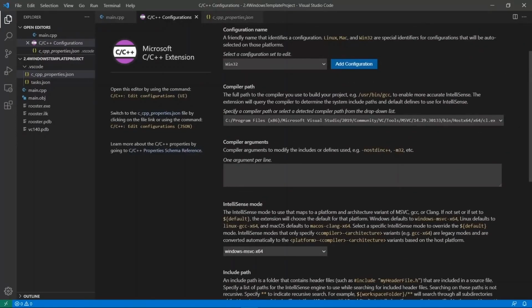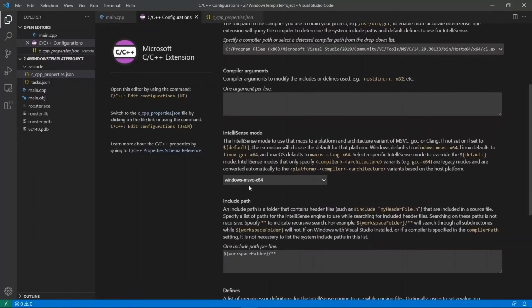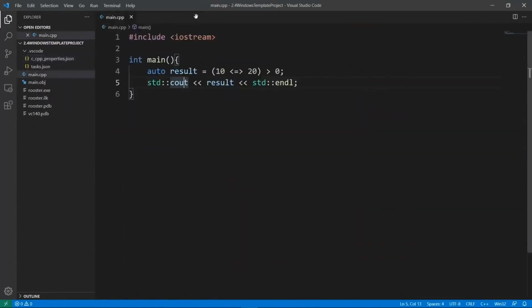I am going to use the compiler from Microsoft. This is okay. I am going to use the Windows MSVC configuration for IntelliSense here. And I am going to close this. And we are really ready to start using Visual Studio Code to write C++ applications.